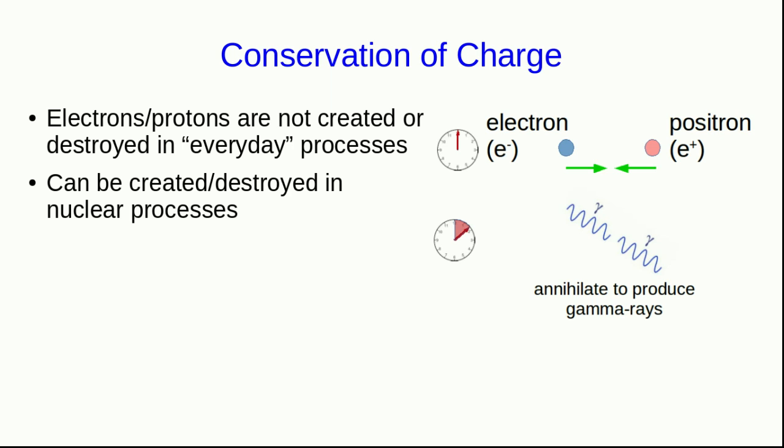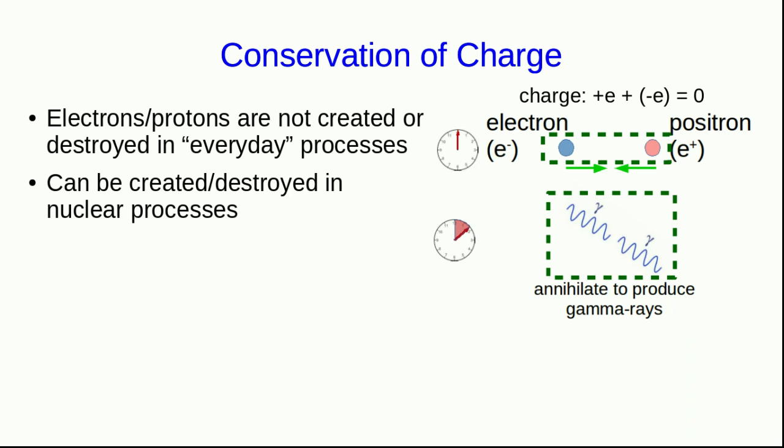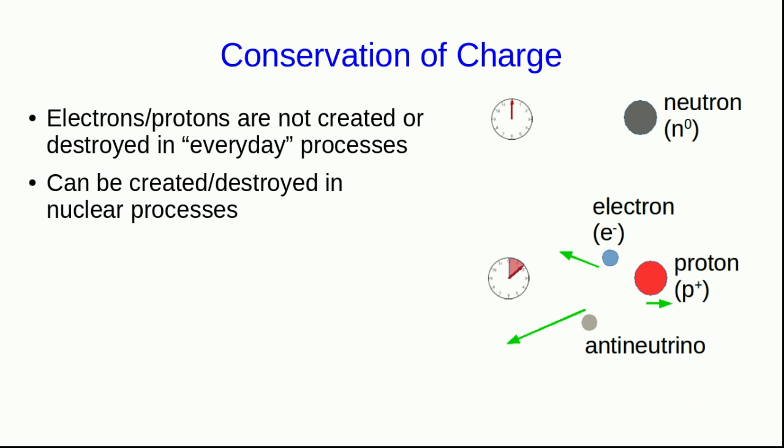Well, here's an example. When an electron meets its antiparticle opposite, the positron, they annihilate to produce gamma rays. But think of the system as the electron and positron, and after the collision as those gamma rays. Then the charge of the system before the annihilation is +1 fundamental charge unit on the positron and -1 charge unit on the electron, and so it adds up to 0. And the gamma rays are uncharged, and so the charge of the system is 0 both before and after the process. Charge has been conserved.